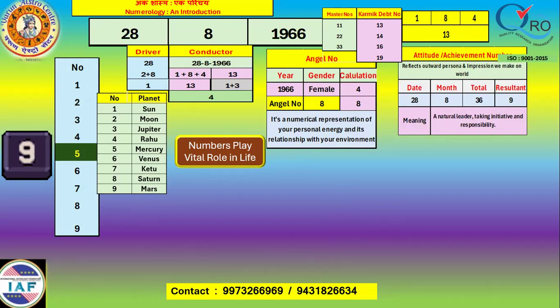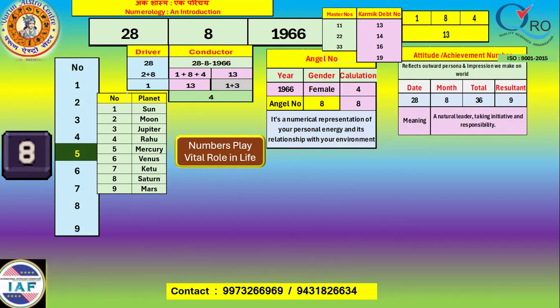Attitude number, achievement number. It reflects our personality and the impressions we leave for the world. The driver is our internal personality, and the attitude or achievement number is our outward personality and the impression we make on the world.